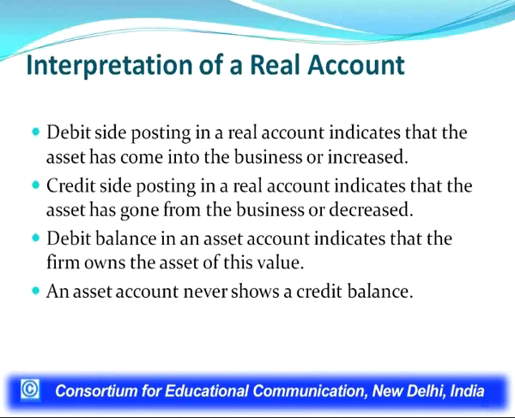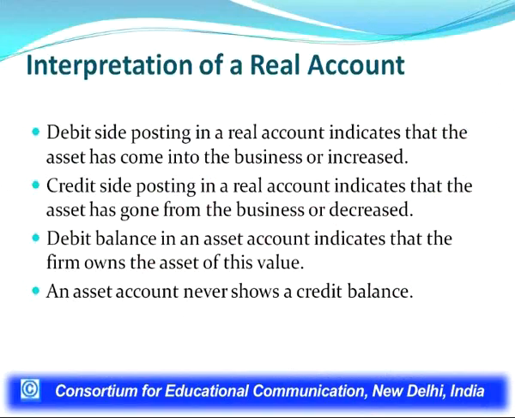Now, the interpretation of a real account. We know the rules of debit and credit for a real account: debit what comes in, credit what goes out. So, the posting on the debit side in a real account shows the asset has come into the business. Like when we purchase furniture, we post it on the debit side. So, furniture has come into the firm or the business.